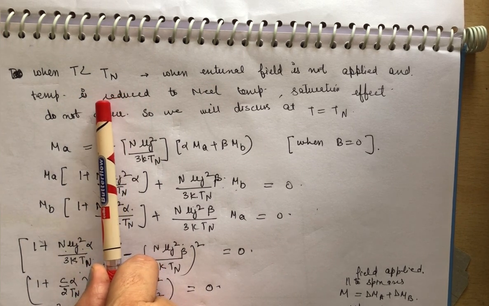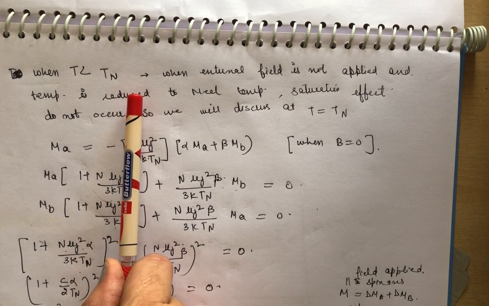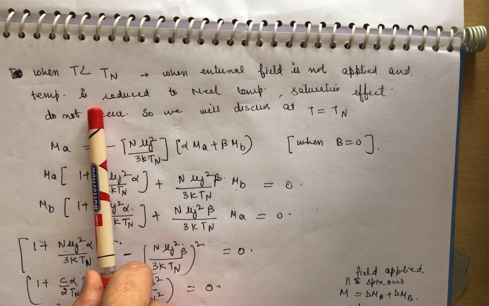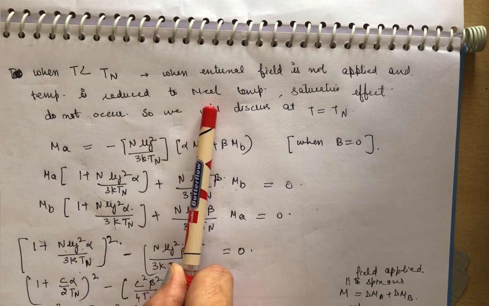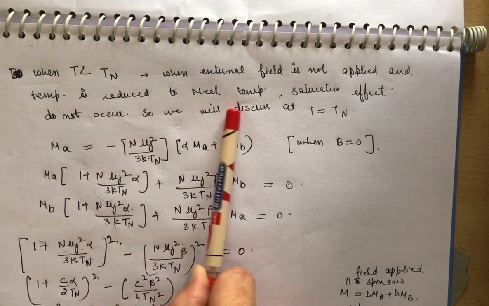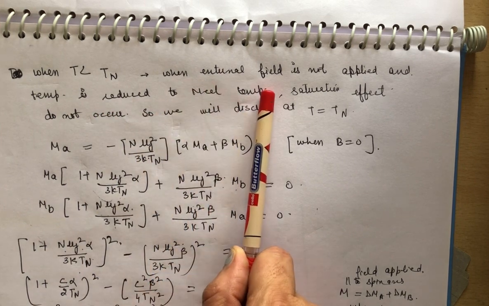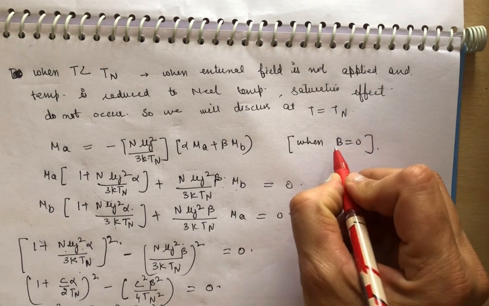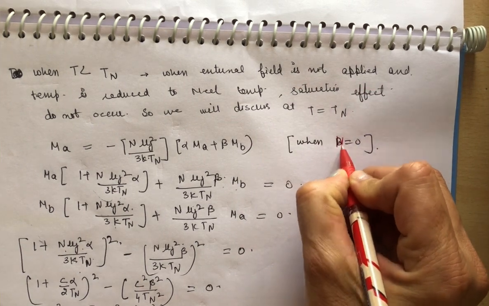At the Néel temperature Tn itself, we are still sufficiently far away from the saturation effect. So we are taking only a temperature very near to the Néel temperature, and the external field is not applied, that is, B naught means H is 0.